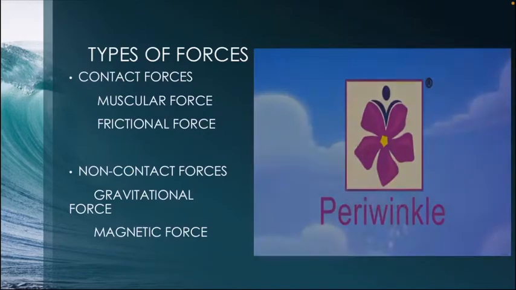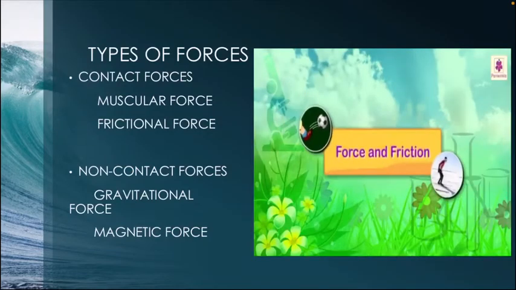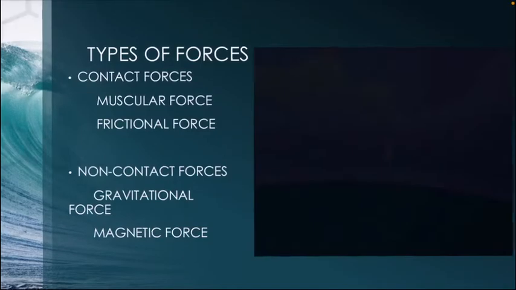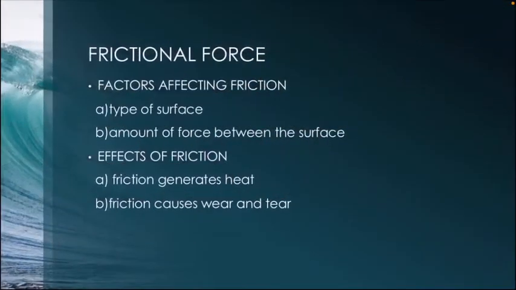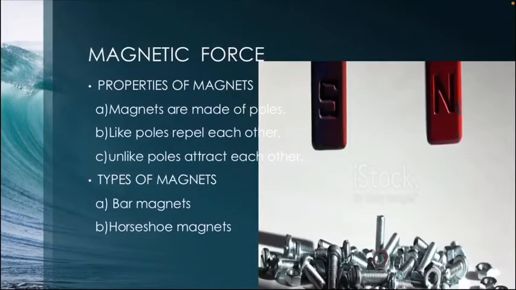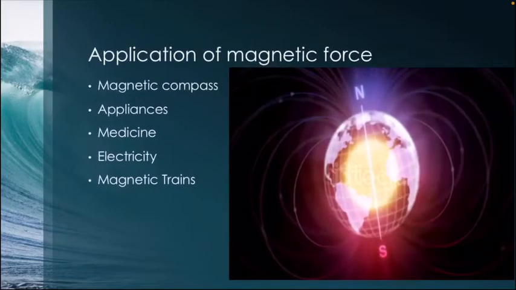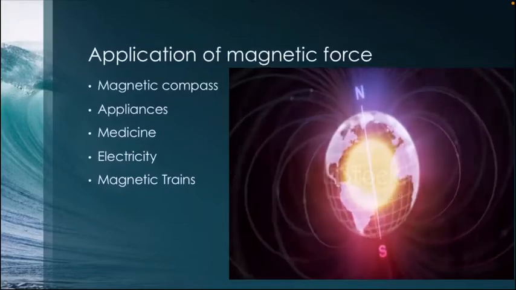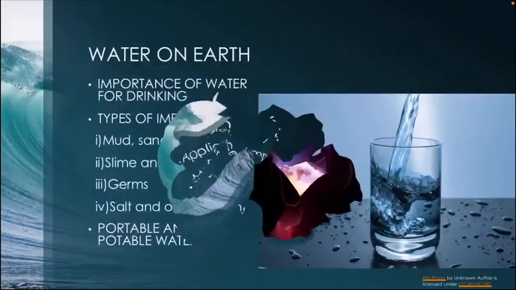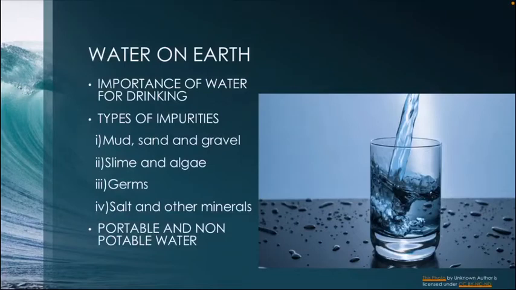The next thing you learned is about frictional force and its effects. Then the topic was magnetic force and the types of magnets, and you also learned the applications of magnetic force. Last is water on earth.